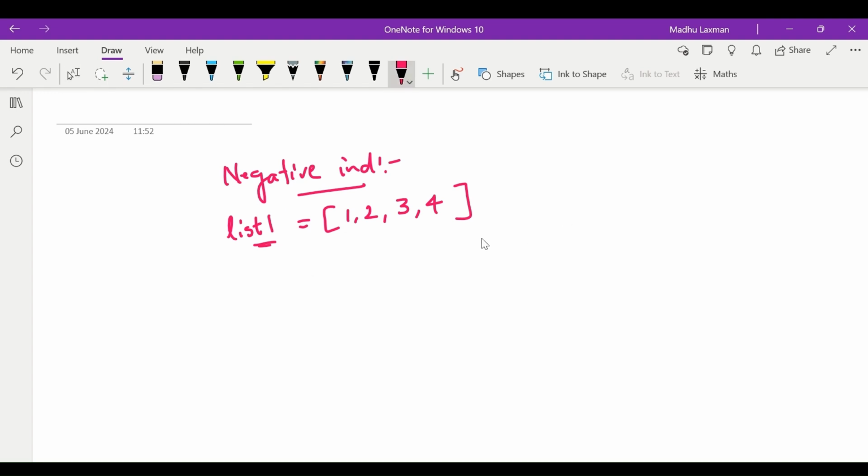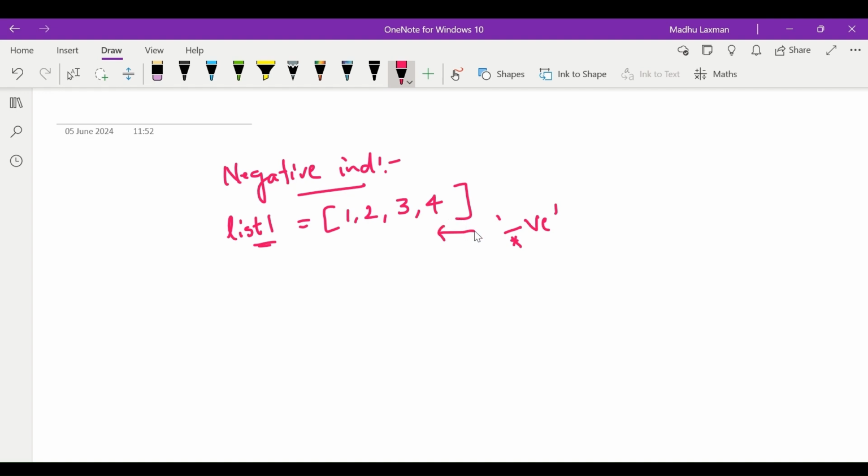In negative indexing, the index changes. If there is a negative sign, always remember that the travel starts from the back of the dataset. So travel will start from the back of list 1.